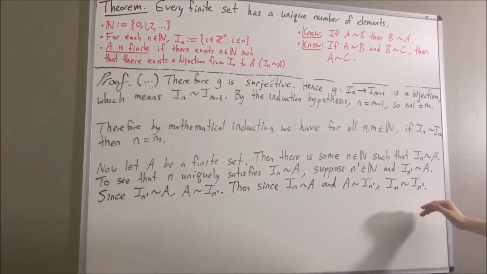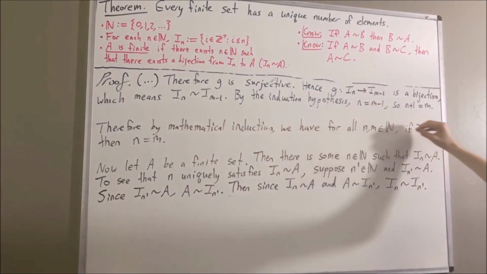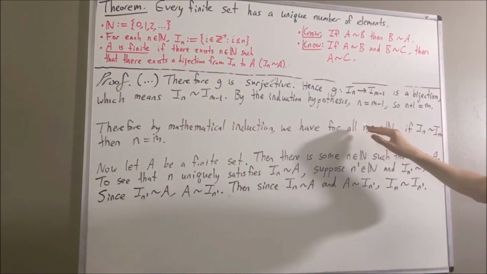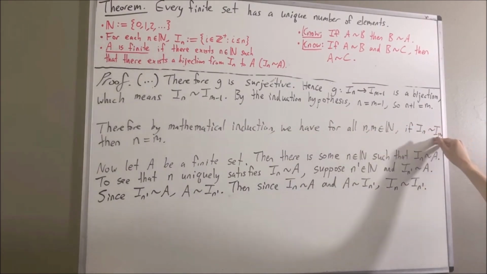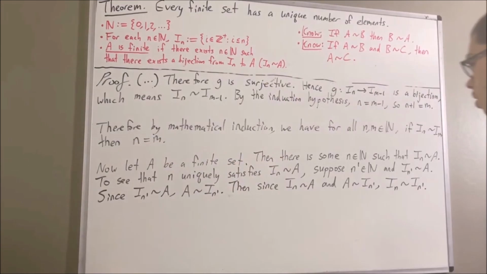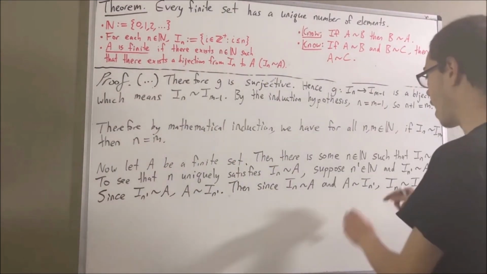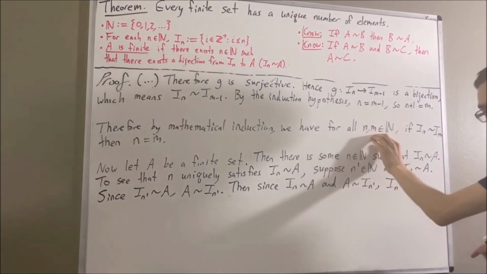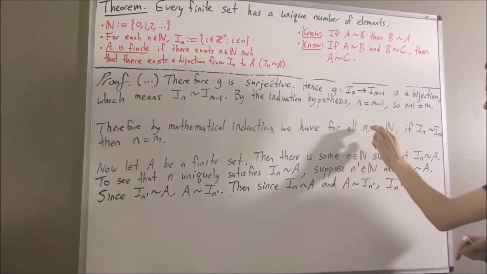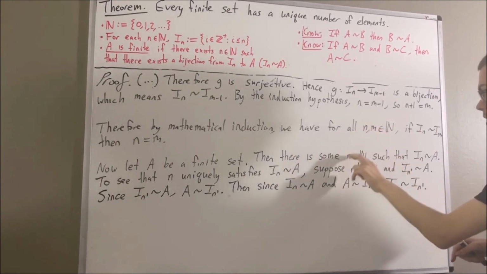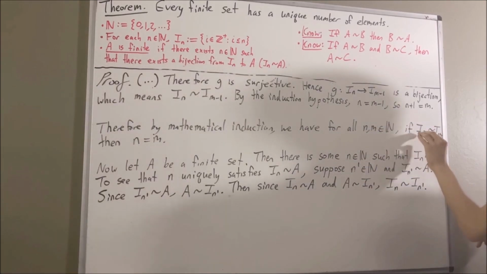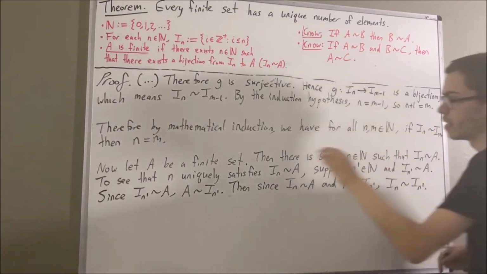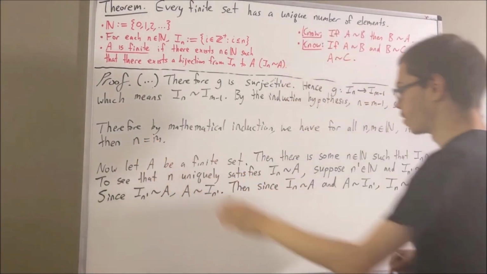And now, we can use the fact that we just proved, right? For all natural numbers n and m, if there's a bijection from I_n to I_m, then n is equal to m. Well, n and n prime are both natural numbers, so we can substitute n for n, and substitute n prime for m. And we have that if there's a bijection from I_n to I_{n'}, then n is equal to n prime.